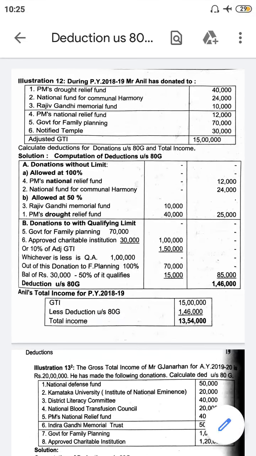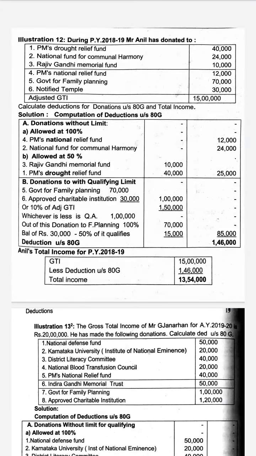Based on this, we will solve a couple of problems. The problem is like this, so focus on the problem. During the previous year 18-19, Mr. Anil has made the following donations: Prime Minister's Drought Relief Fund, National Fund for Communal Harmony, Rajiv Gandhi Memorial Fund, Prime Minister's National Relief Fund, Government for Family Planning, and a Notified Temple, and they have given you the adjusted gross total income. We'll have to calculate the deduction under Section 80G and the total income. Total income is very simple: adjusted gross total income minus the deduction.